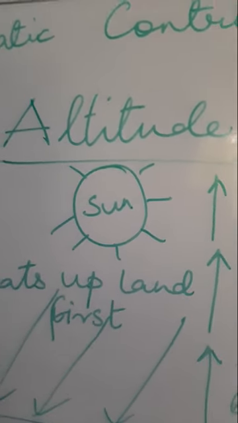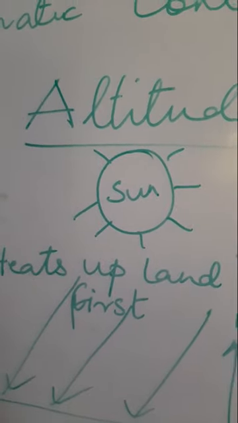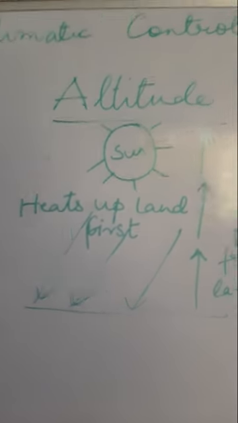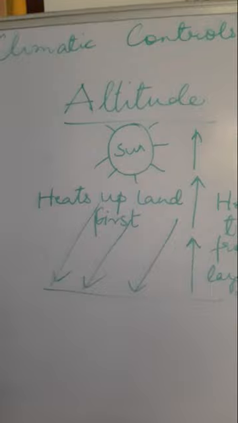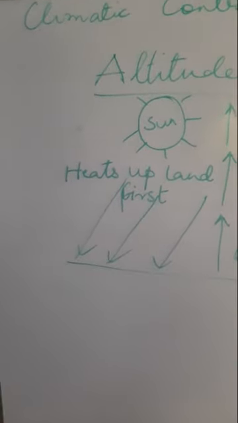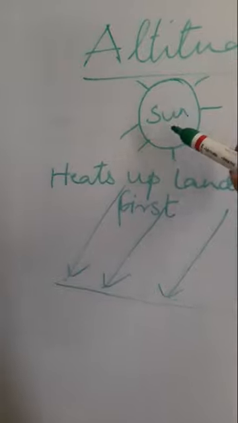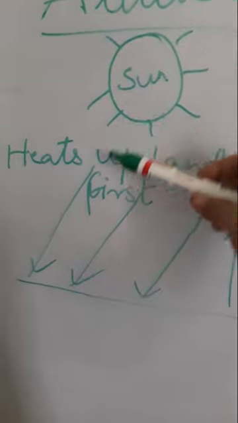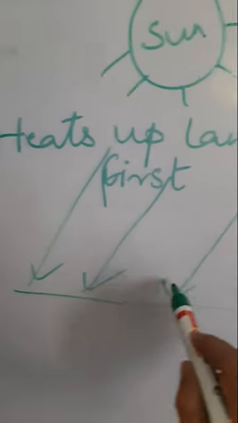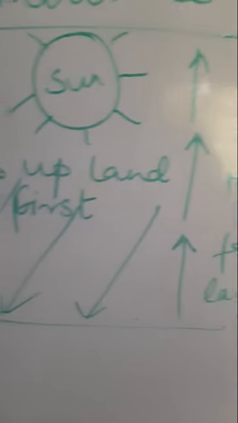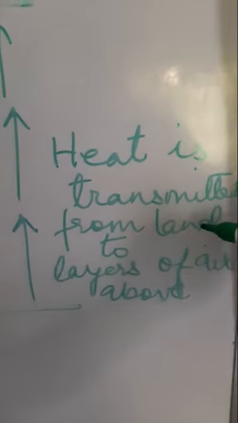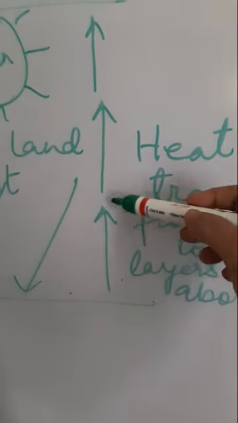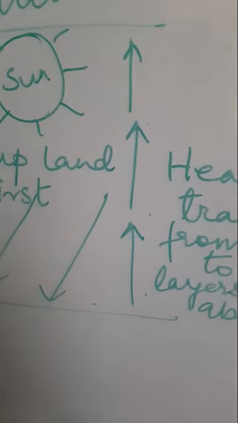So altitude is a very equally important factor that influences the amount of heat that we are receiving throughout the day. One thing must be very clear here, children. The sun rays first hit the land. The heat is first transmitted from the sun to the land. So the land is the portion that gets heated up, and then the heat is transported from the land to the layers of air above. So it is transmitted to the layers above.